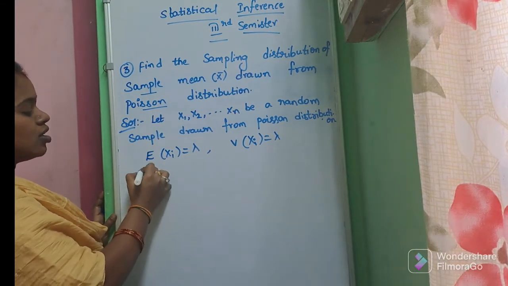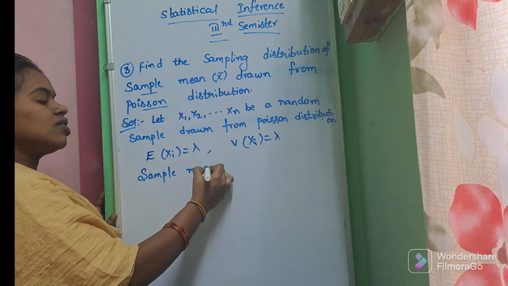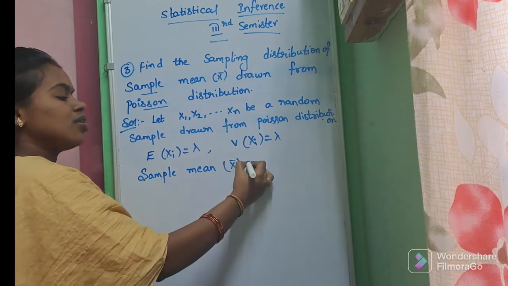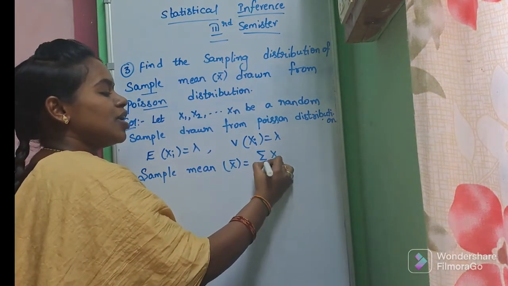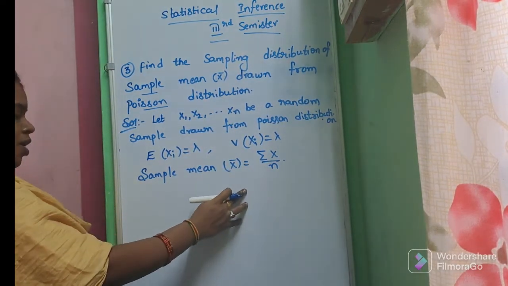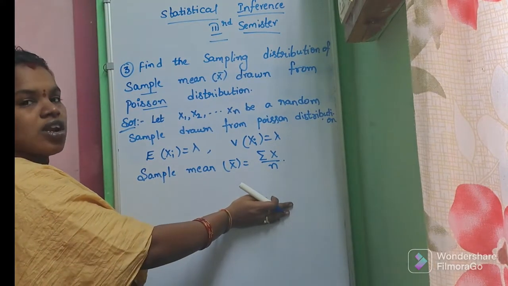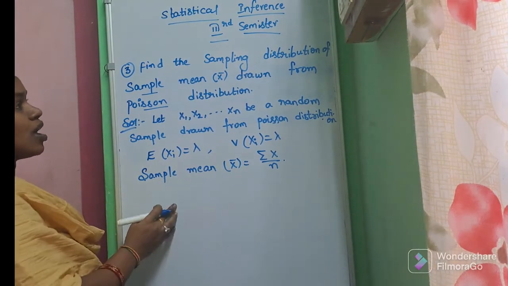Next, what are they giving? The sample mean. How can we indicate the sample mean? As x bar. X bar is nothing but the sum of all the random samples over n. Mean means we have to add all the observations and divide by the total number of observations. That is what I am writing.